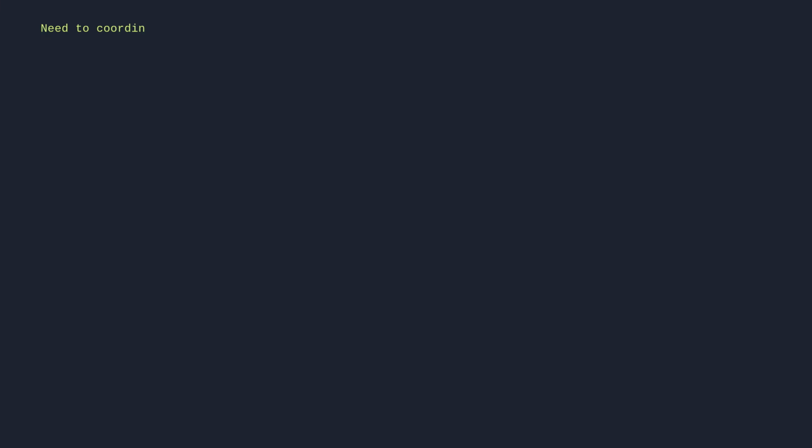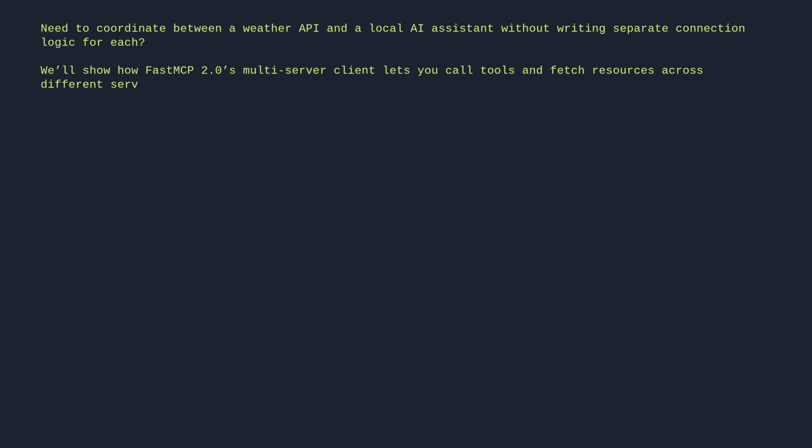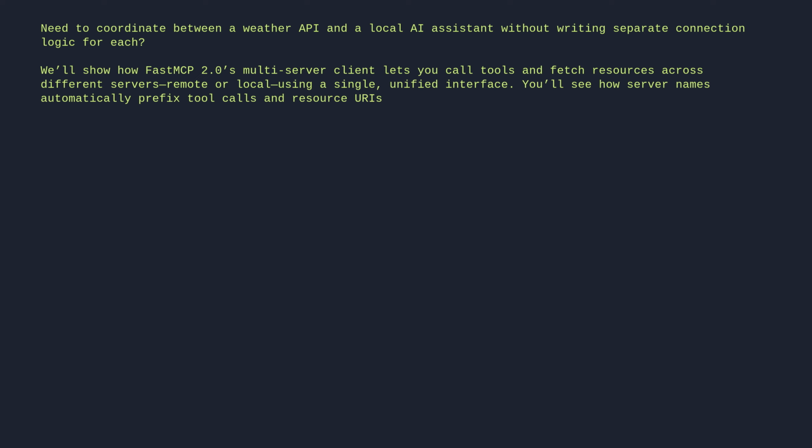You need to coordinate between a weather API and a local AI assistant without writing separate connection logic for each. We'll show how FastMCP2's multi-server client lets you call tools and fetch resources across different servers, remote or local, using a single, unified interface. You'll see how server names automatically prefix tool calls and resource URIs, keeping everything clean and explicit.